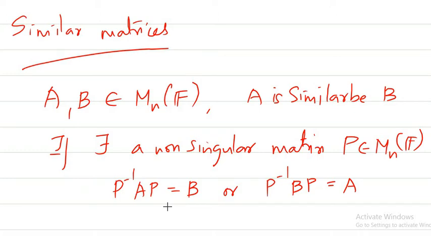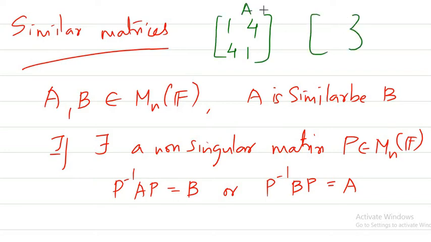So this is a very important concept when you consider linear algebra. Suddenly if I give you a question like this, I give a matrix A, and I give another matrix with 5 and minus 3, and I ask you whether they are similar, what will be the answer?